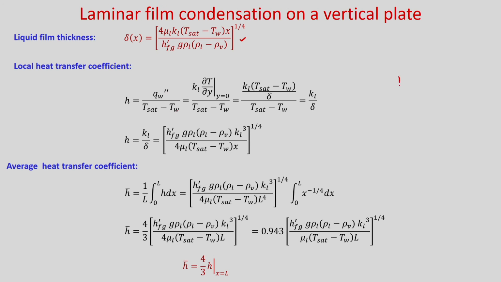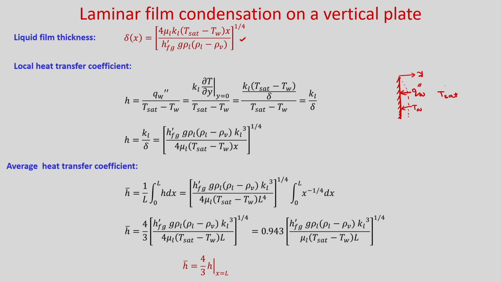So, you can see if this is your plate, okay. So, q_w double prime is this one, and this is your y direction. So, obviously, you can see the heat transfer coefficient you can write, as the temperature of the plate is T_w, this is your film thickness, and vapor temperature is T_sat.